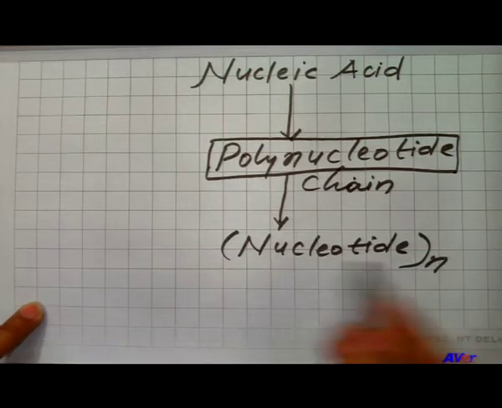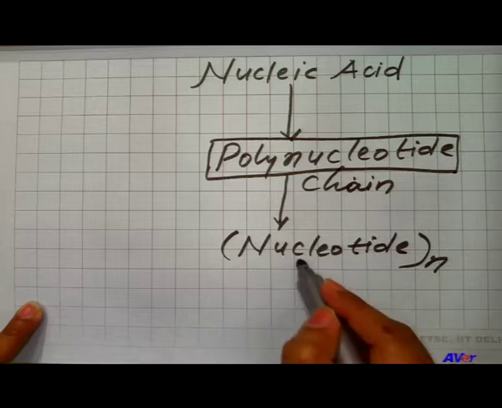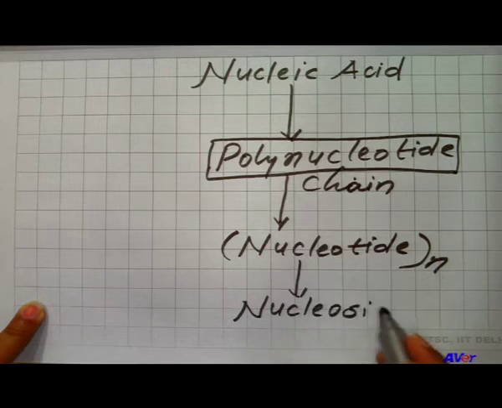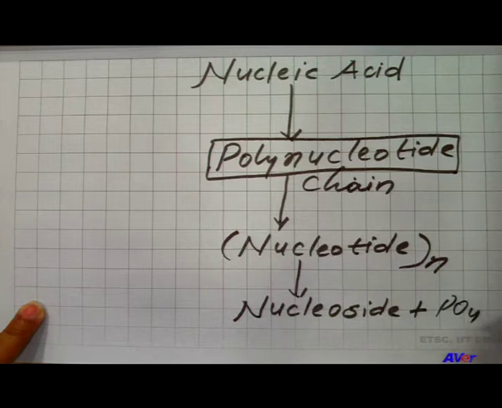Now, what is this nucleotide? When one nucleoside combines with one phosphate molecule, they form one nucleotide. Now, what is this nucleoside?